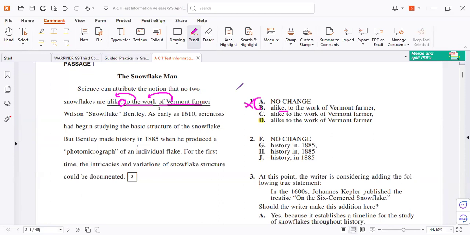So now, have you got the point? A preposition phrase should not be separated from what it modifies by any punctuation. So A and B are wrong.